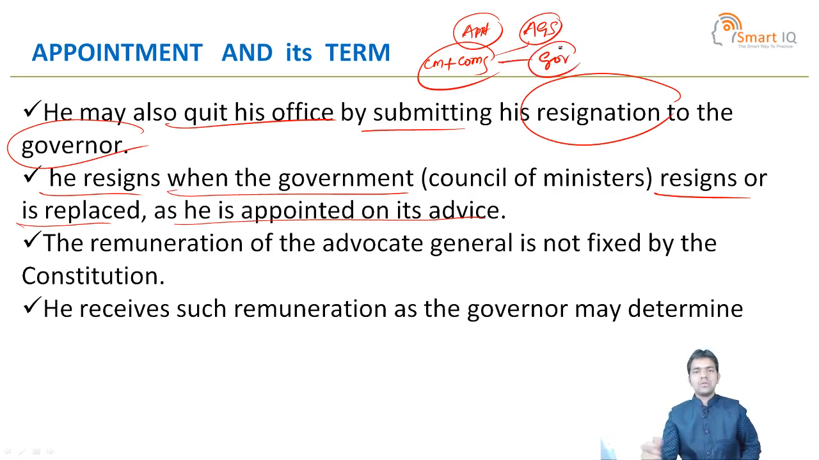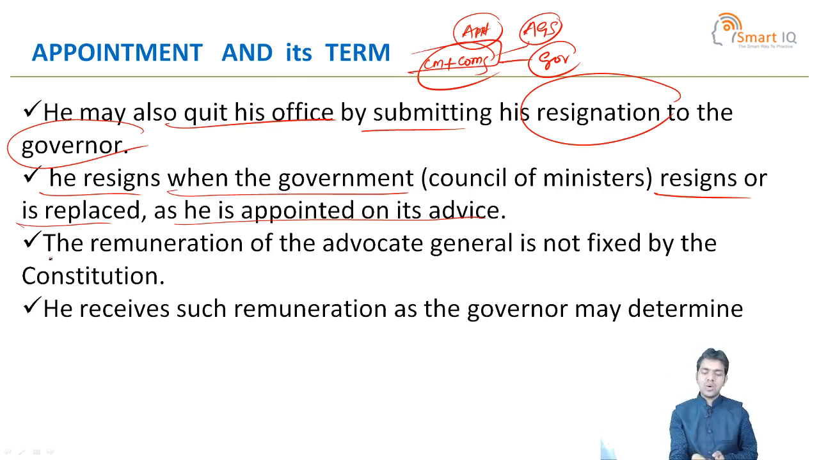Then the Governor appoints the Advocate General of the state. That is the reason that whenever the government collapses, that is, on the resignation of the CM plus the Council of Ministers, at that time the Advocate General of the state also resigns from the office.